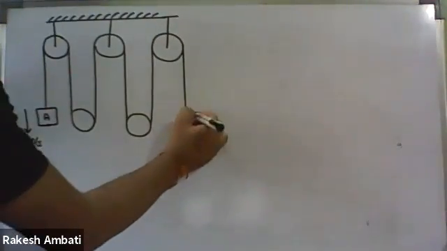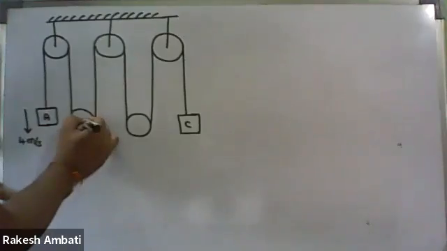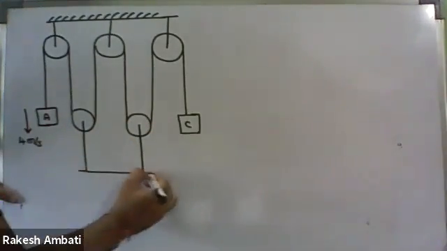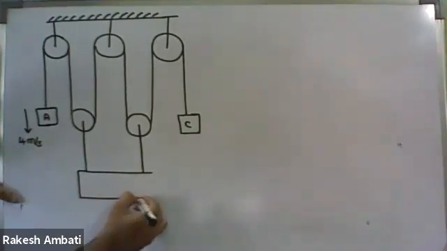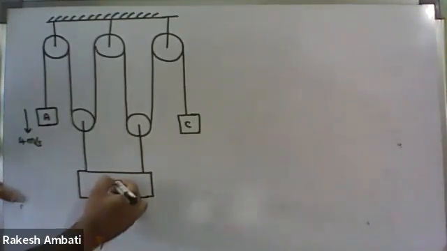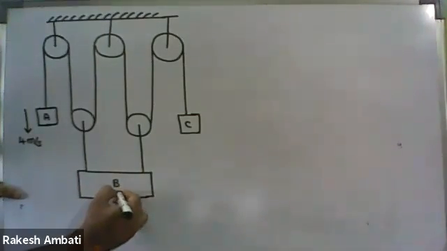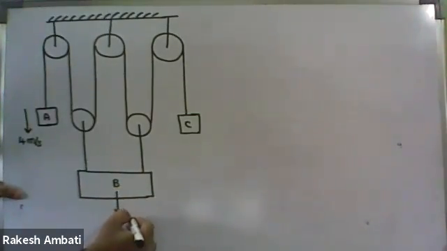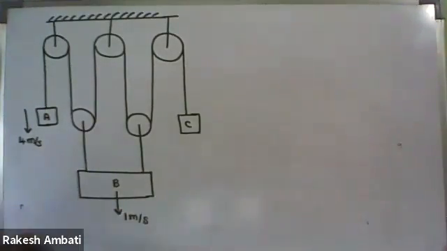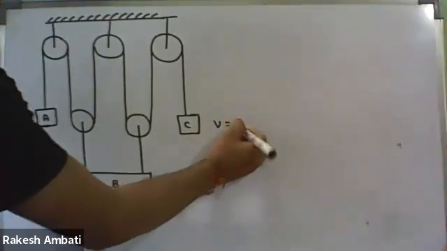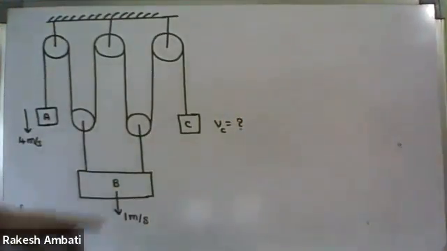It is block C. It is block B. And in the question, this block B is moving down with 1 meter per second. You find out the velocity of block C. We have to find the velocity of block C.